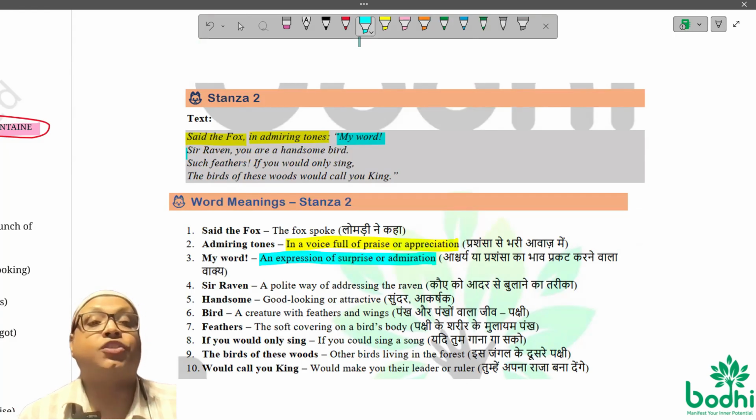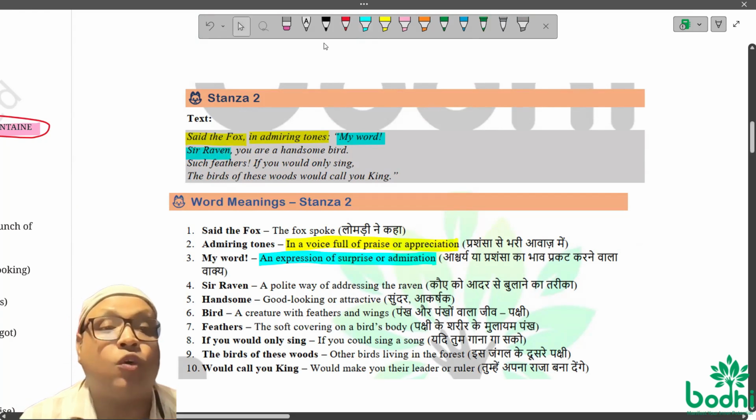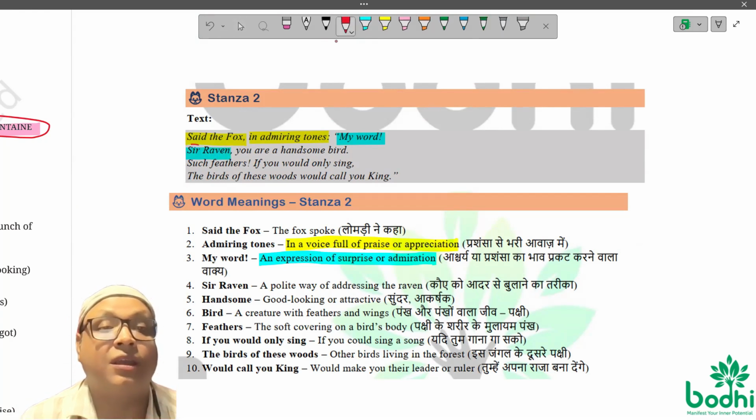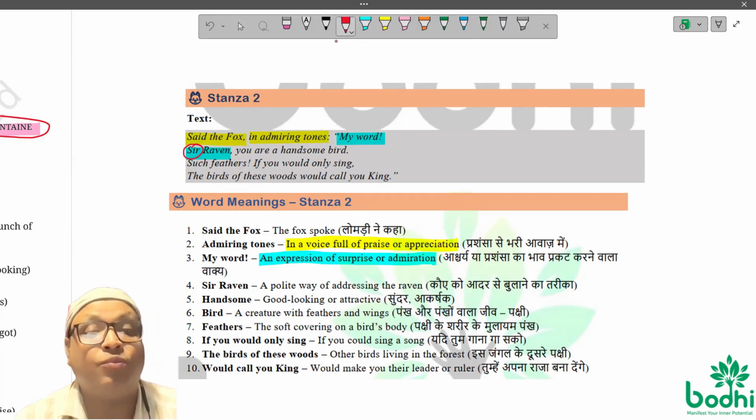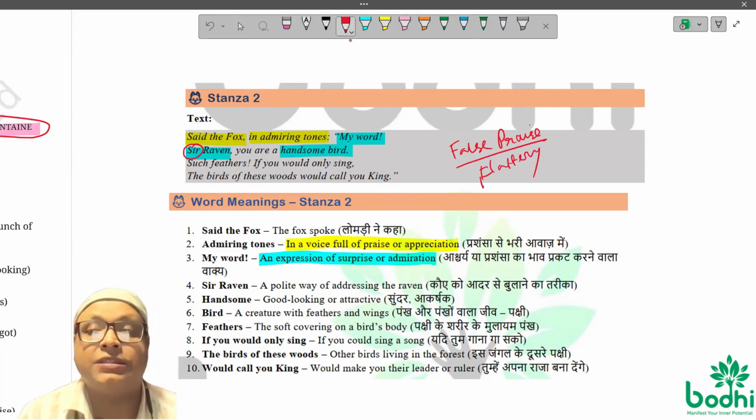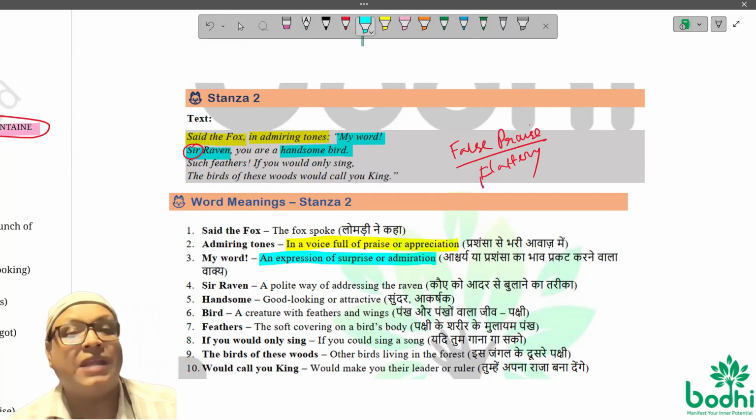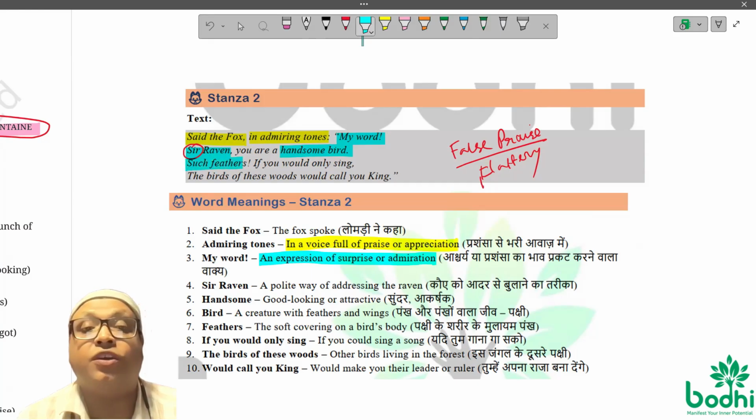"My word. Sir Raven," look at the address. He calls him Sir. Polite way of addressing. He said, "You are a handsome bird." Look at here. False praise. These are all false praise. Flattery we know as. Now he said, "Sir Raven, you're a handsome bird. Such feathers." Now he says, such handsome feathers you have. What is feathers? Soft covering of the bird's body, feathers.